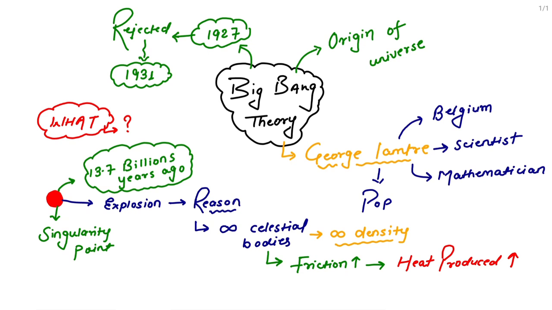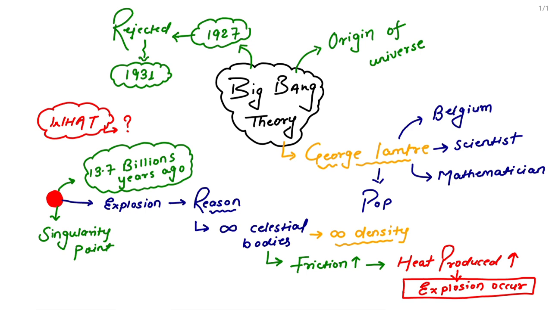If there is more friction, more heat will be produced, and because of this more heat, the explosion occurs. Right? I think you understood. If not, then please go back to the start of the video and try to understand again. So this is the very basic concept about the Big Bang theory of the singularity point.